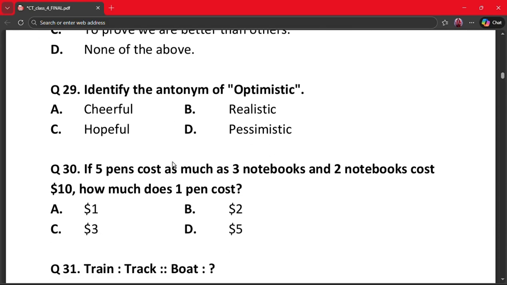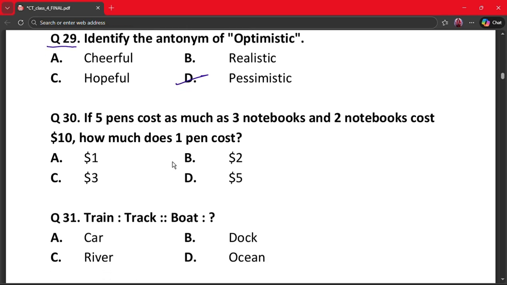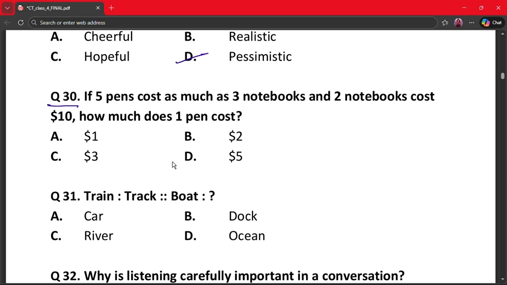Moving on to the next question, that is question number 29. Identify the antonym of optimistic. A. Cheerful, B. Realistic, C. Hopeful, and D. Pessimistic. Here the correct answer is option D, that is pessimistic. Why? Because optimistic means expecting positive outcomes and pessimistic means expecting negative outcomes. They are exactly opposites.